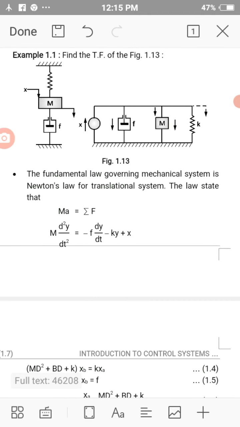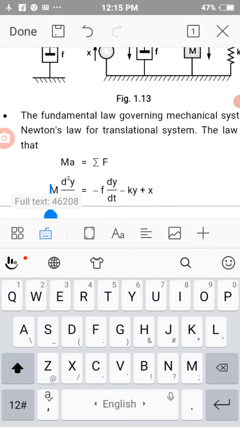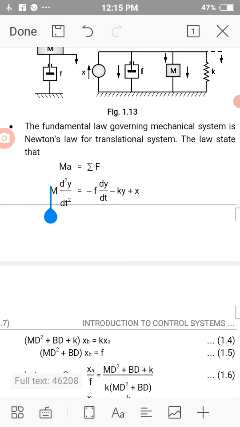The law, Newton's law for a translational system, is that mass into acceleration is equal to the sum of forces. So m into d square y by dt square is equal to minus f into dy by dt minus ky plus x.